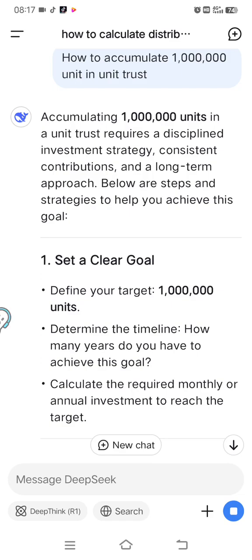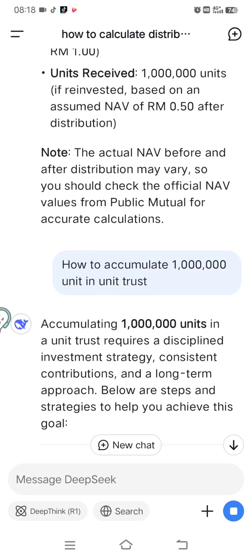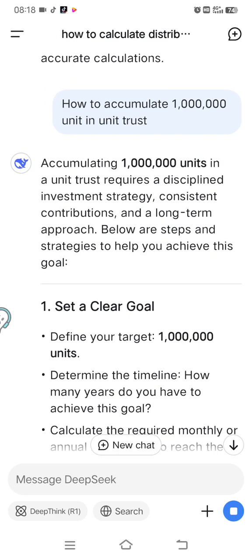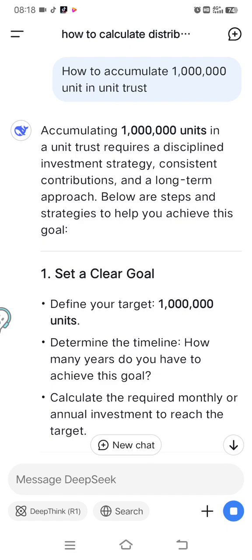So, ladies and gentlemen, and how to calculate. Okay, before this, I shared with you how to calculate distributions. So that's why we need to put your financial objective to accumulate 1 million units in unit trust.